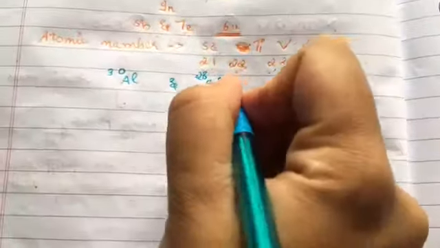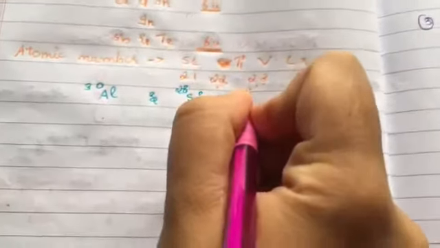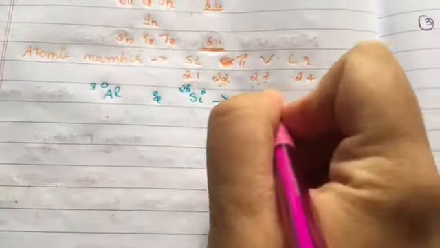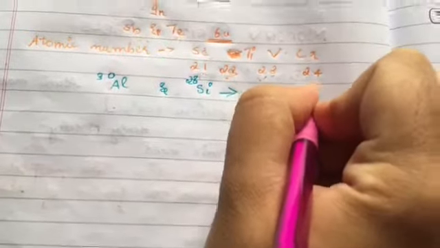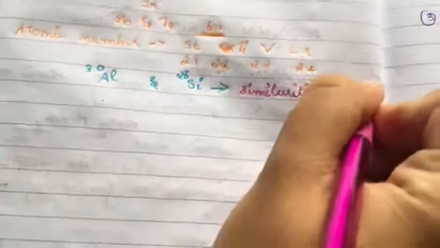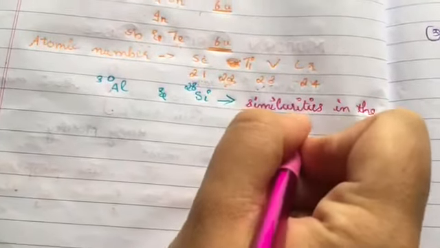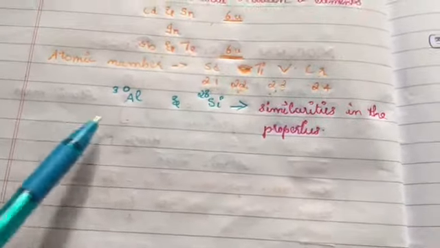Because he looked at similarities in their properties and placed aluminum before silicon.